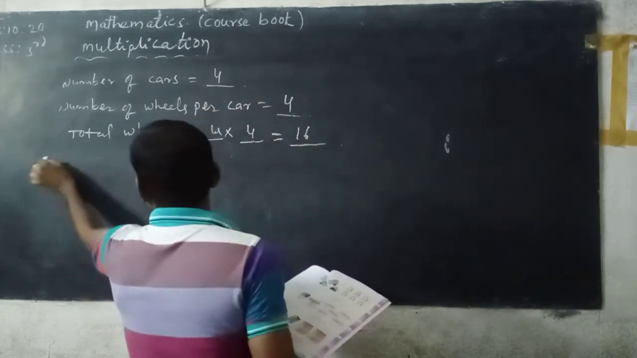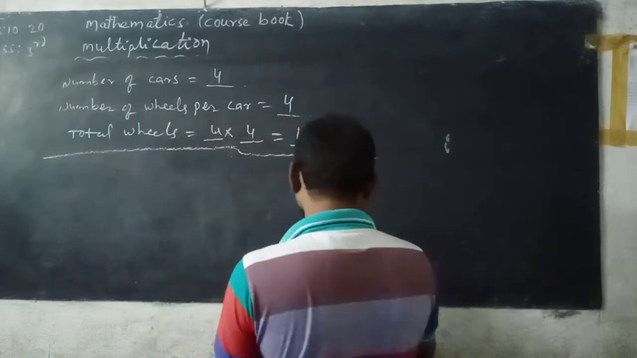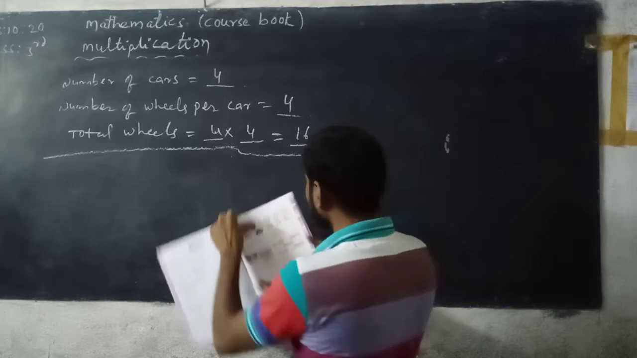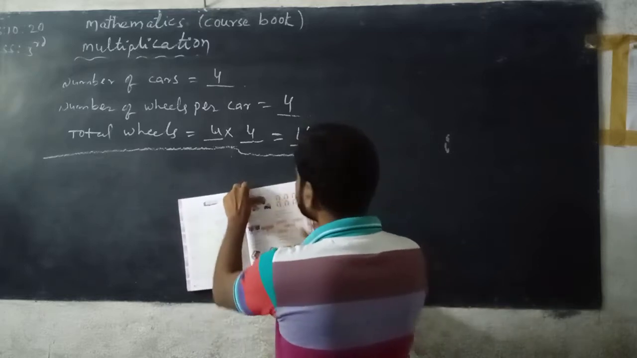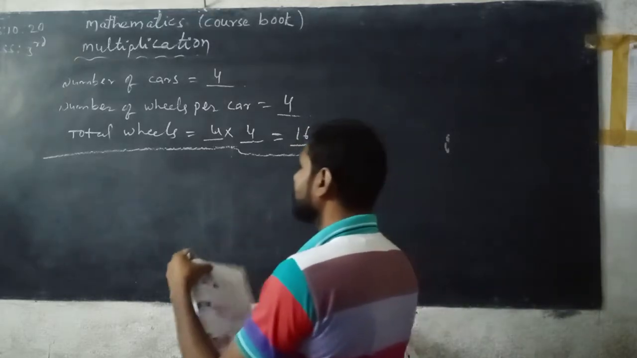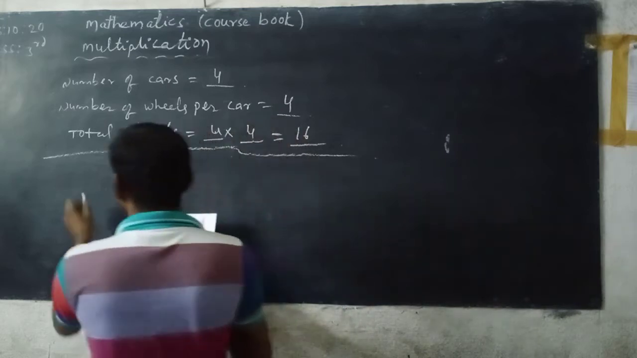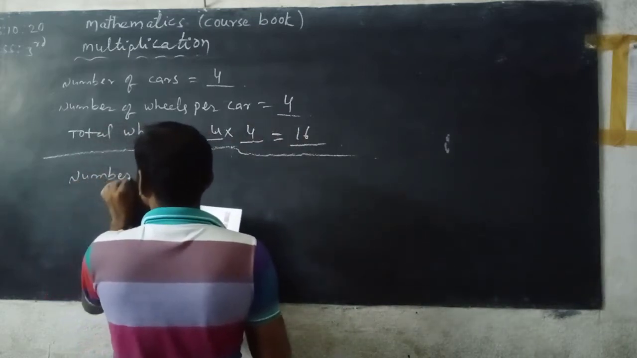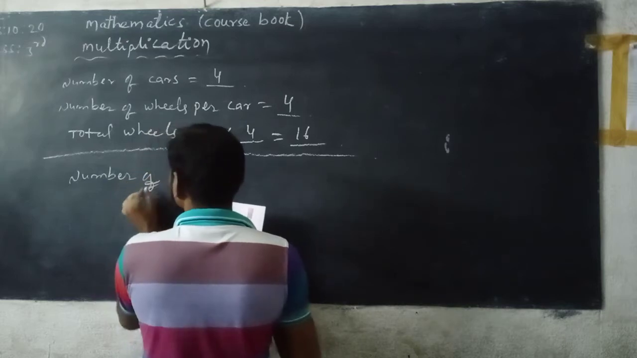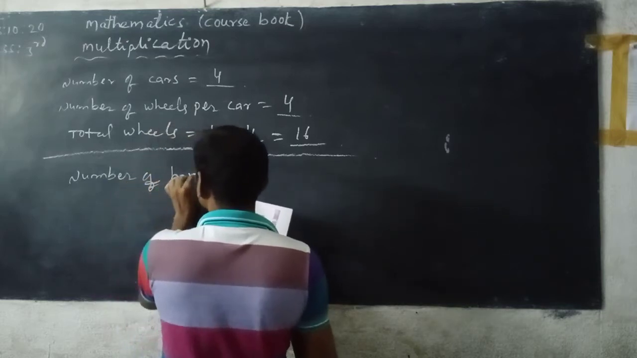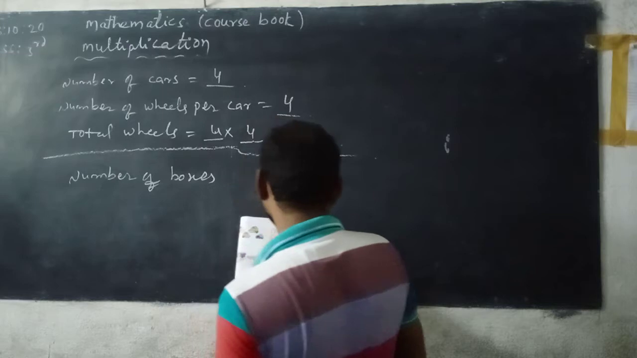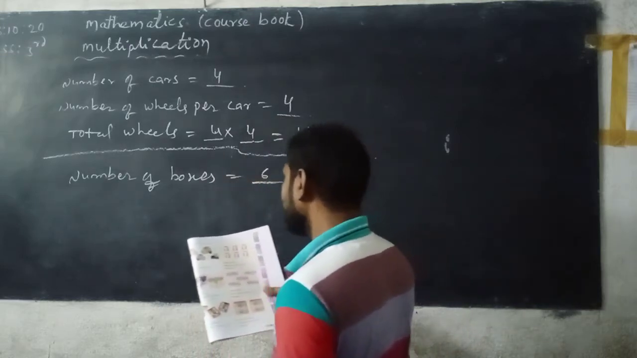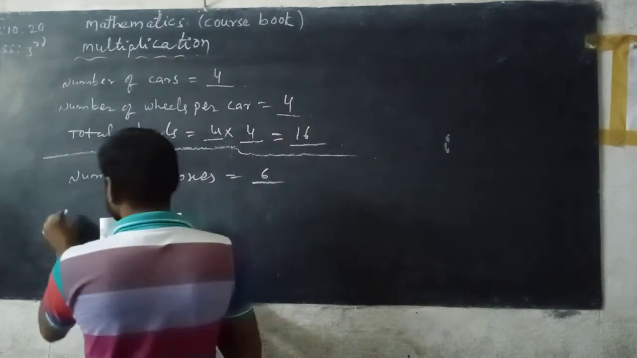Next, second one. These are gift boxes. How many boxes are there in the given picture? 1, 2, 3, 4, 5, 6 boxes. Number of boxes is 6. Next, number of faces for each box.